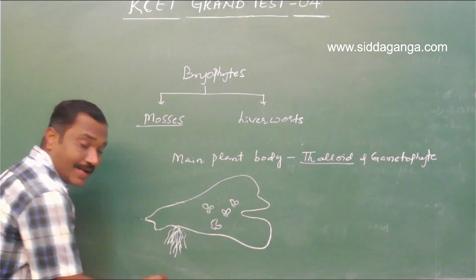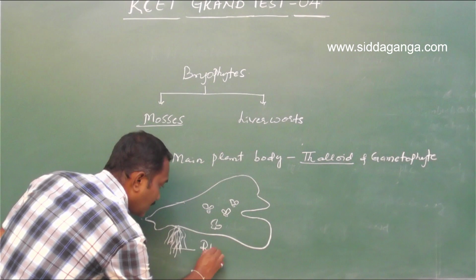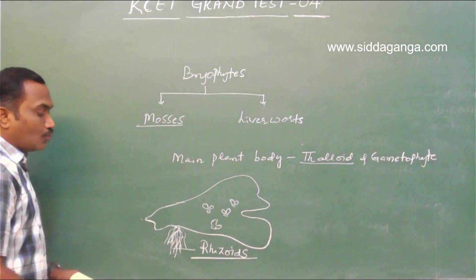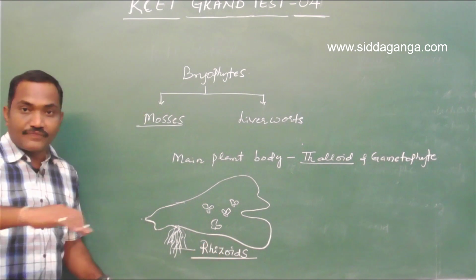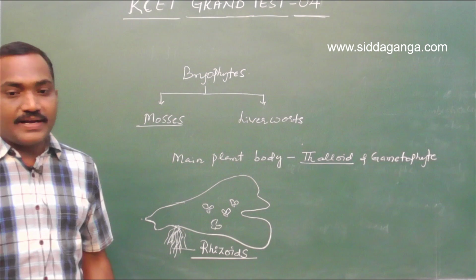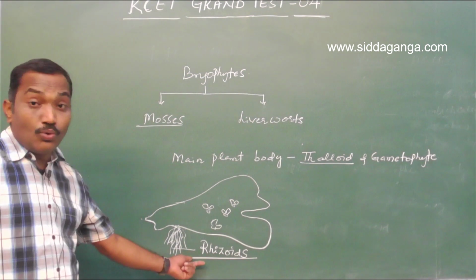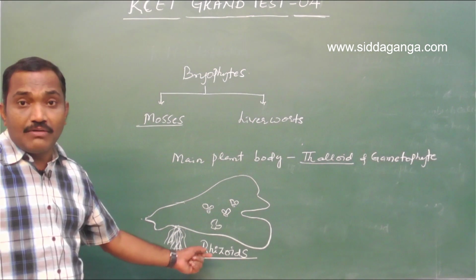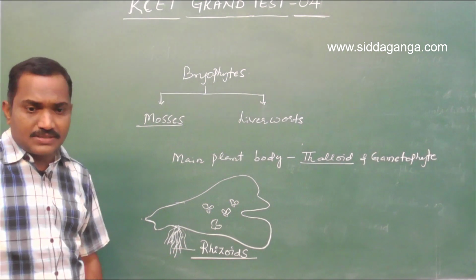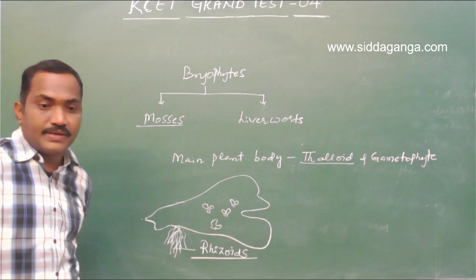They have root-like structures which are called rhizoids, through which they are attached to the surface or the substratum. So mosses are attached to the substratum by the root-like structure rhizoids. They are not well differentiated. They're root-like, not exactly roots, because they don't have tissue arrangement, etc.